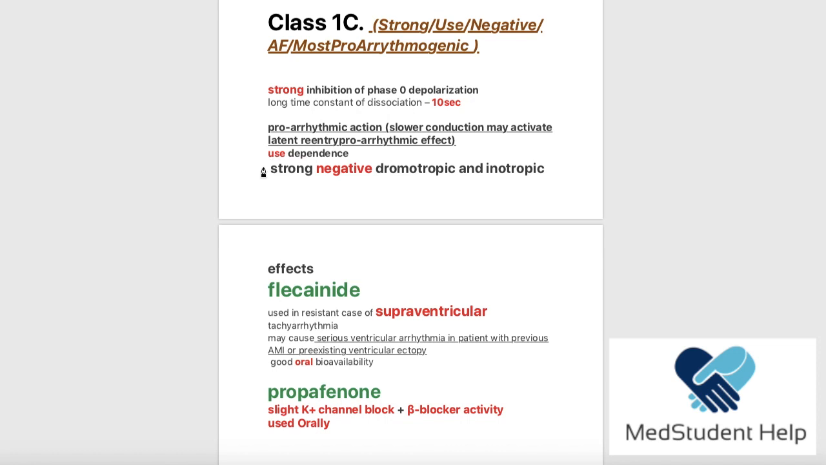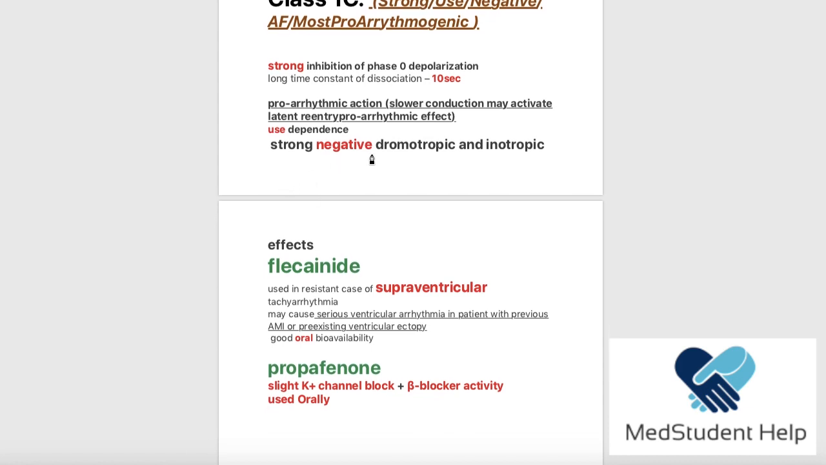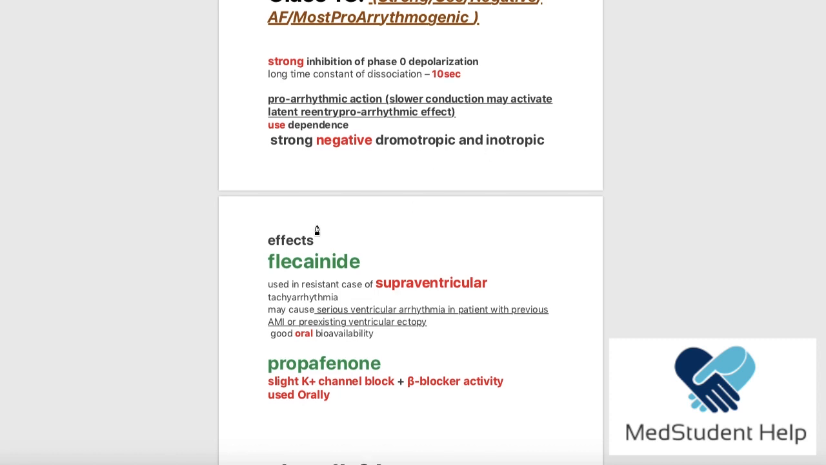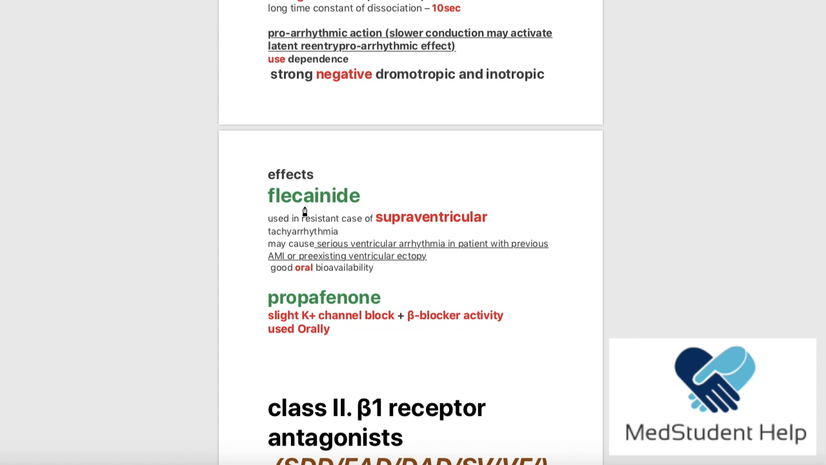They are use dependent, so they act even better if the heart was in tachycardia. How do they function? They have a strong negative dromotropy and inotropy, like when we spoke about lidocaine. So, negative on the conduction and on the contractility of the heart. What drugs do we have here? We have flecainide and propafenone.